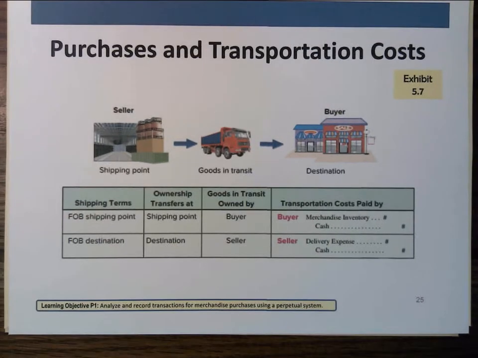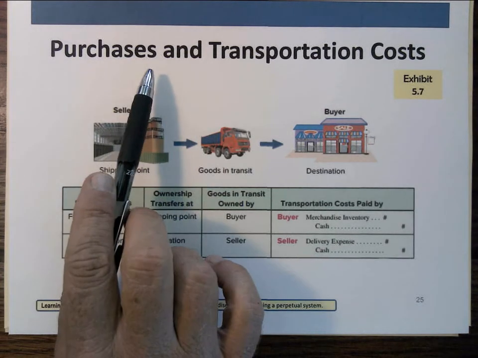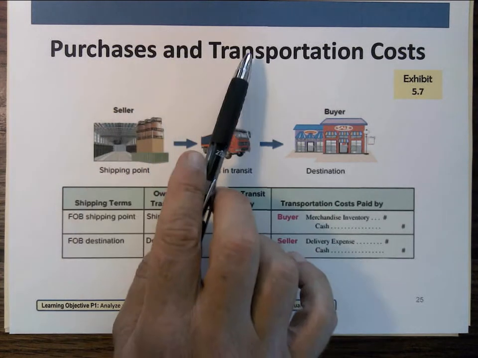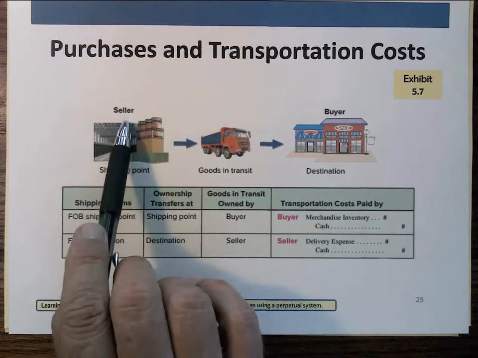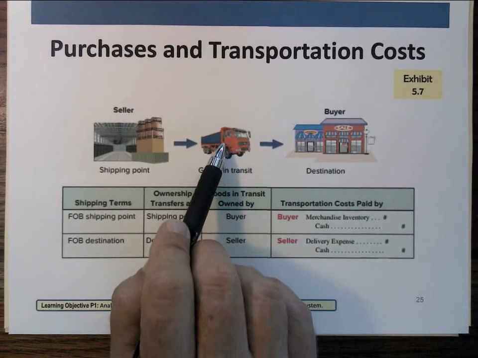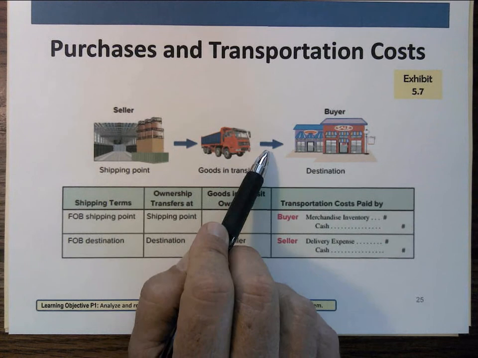Okay, before we can start recording transactions, we need to do one more thing. We need to talk about who pays for freight. We're buying things and we have to pay. Someone's got to pay to get them shipped. So we've got a seller, a buyer, and a company that gets the goods from the seller to the buyer. The question is, who pays freight?